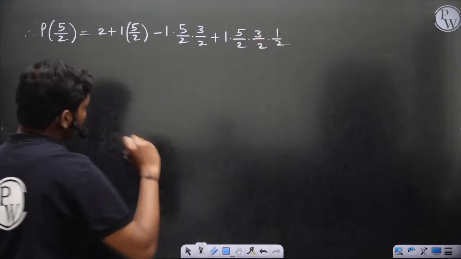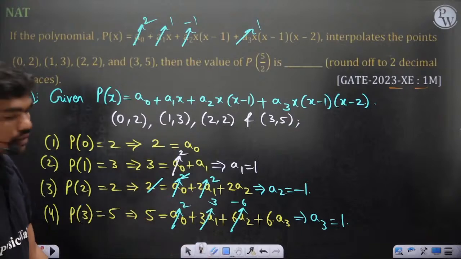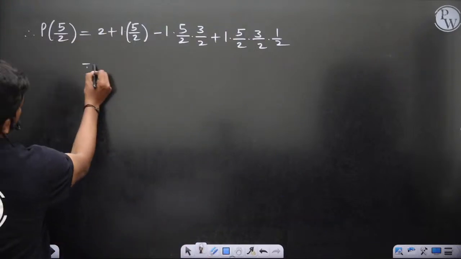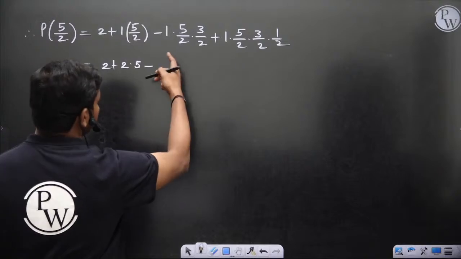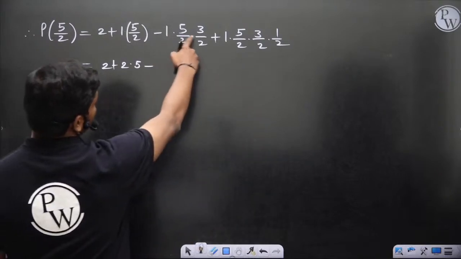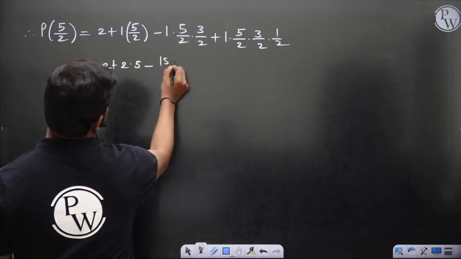So this would be the value, because you can get the value of constants very simply. Now if you solve this, 2 plus 2.5 minus 15 by 4 plus 15 by 8, which is minus 15 by 8.